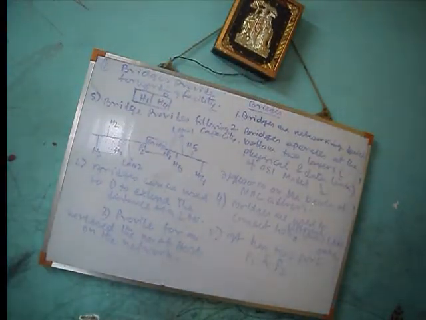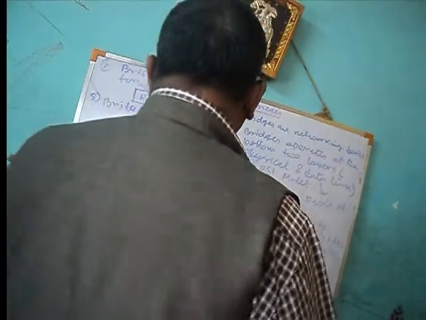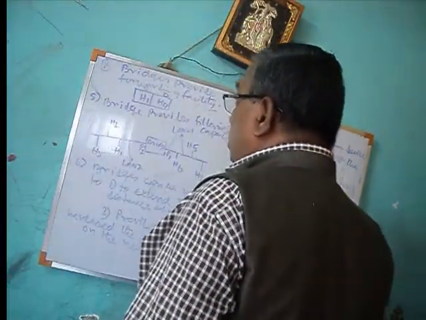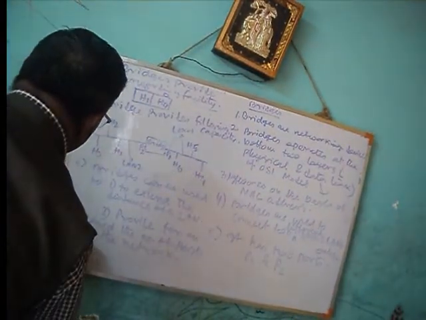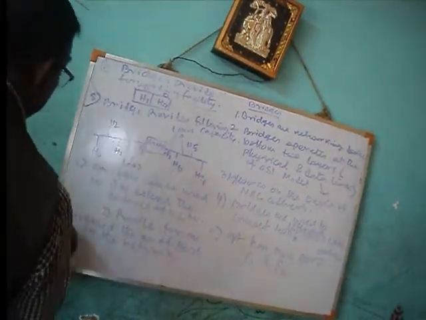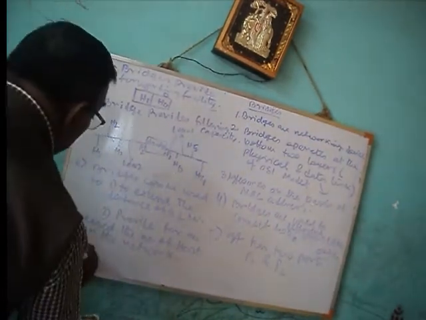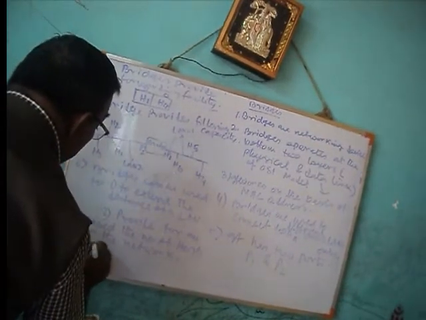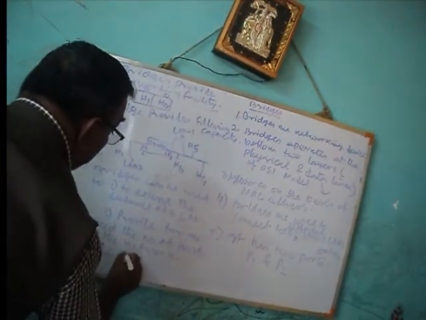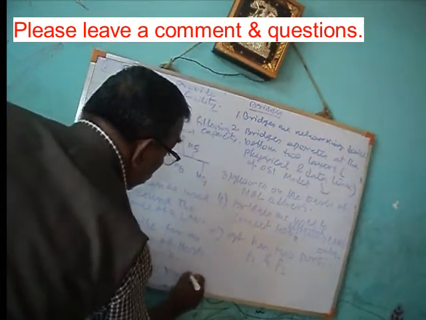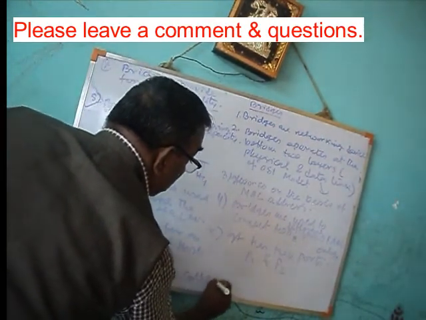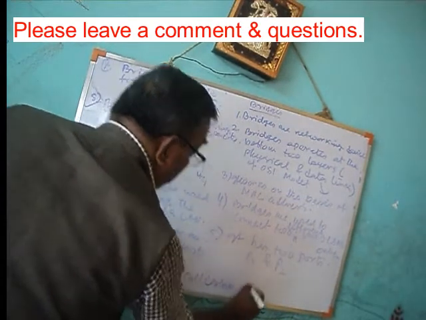Next point, the last point: within the bridge, no collision is possible. This is point number 8 and this is point number 9. Within the bridge, no collision is possible.